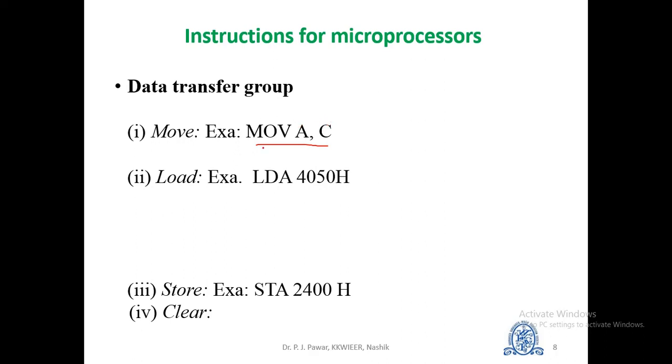The next instruction is load. This instruction reads the content of a specified memory location and copies it to the specified register. For example, LDA 4050H means load the contents of memory address 4050H to an accumulator. Suppose the content of memory address 4050H is AB and before the instruction the content of accumulator is BD.